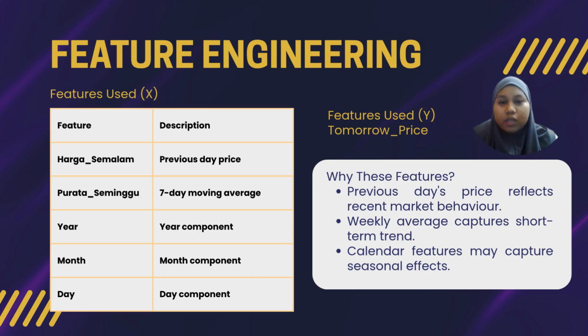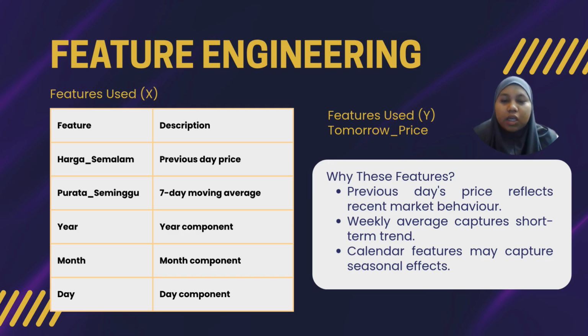As we go to feature engineering, in machine learning, selecting the right input is the key to getting an accurate prediction of our target, harga esok, tomorrow price. I engineer five features for our input space X. First is harga semalam. This is our lag one feature; it represents the previous price, which captures the most immediate market behavior and momentum. Second is the 7-day moving average. It smooths out the daily random price noise and shows the short term trend direction.